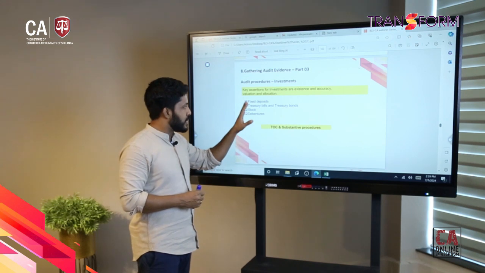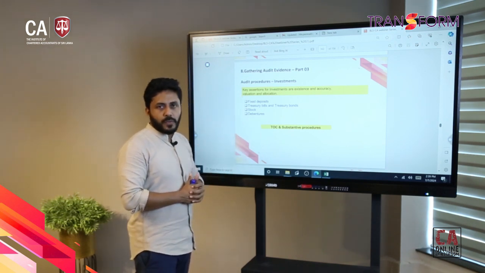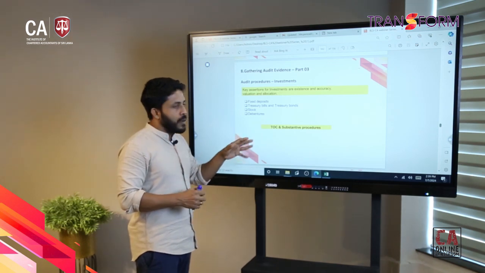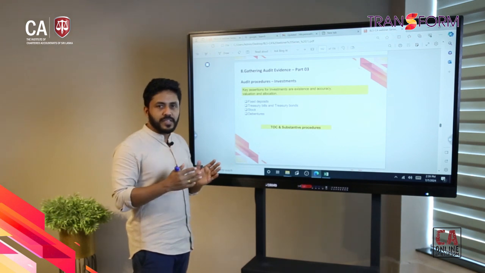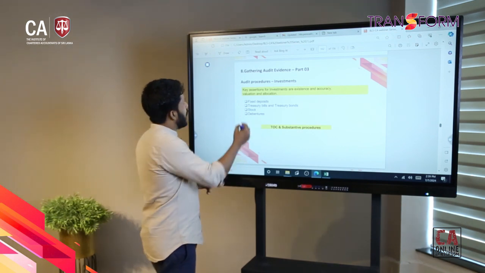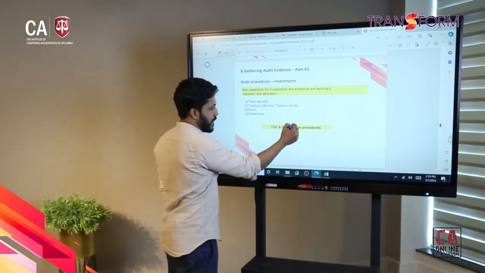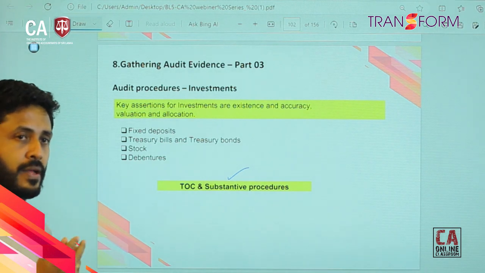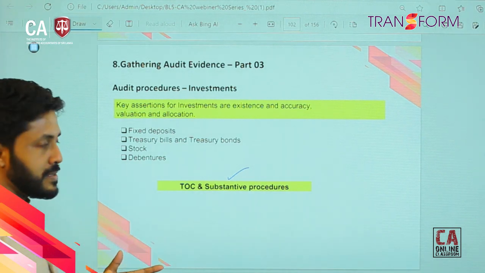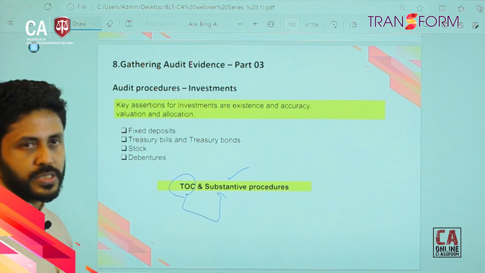Mostly for investments we use the full substantive approach, because most companies don't have much investment assets. But if you are dealing with a company having more investments, then we can go to the test of controls plus substantive approach.